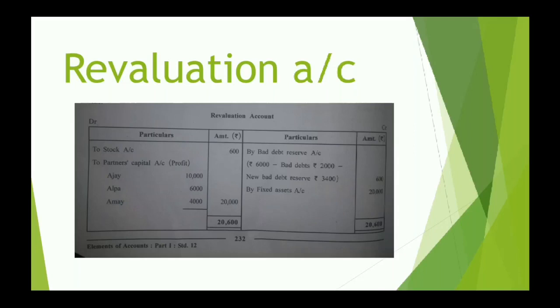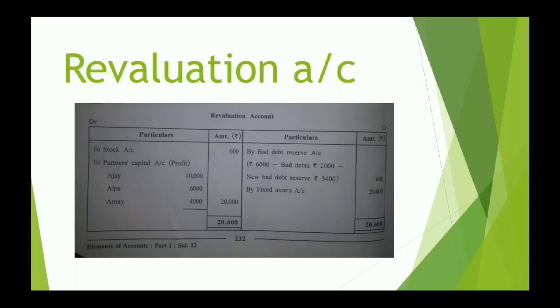Below bad debt reserve they have written by fixed assets account 20,000. Yes, we have understood everything about bad debt reserve, and below that it is written by fixed assets account 20,000. This is the first effect of your adjustment.